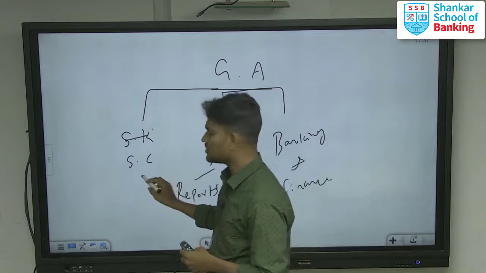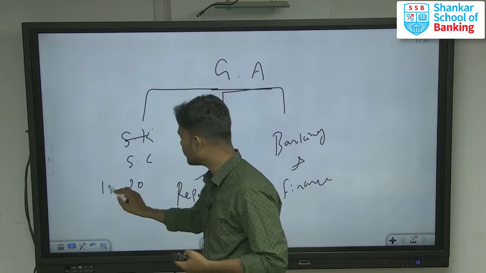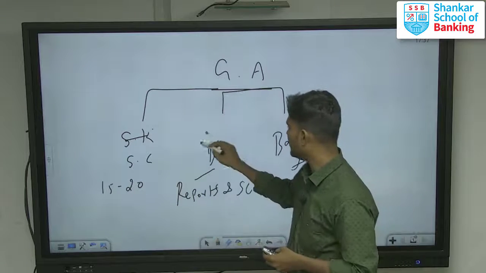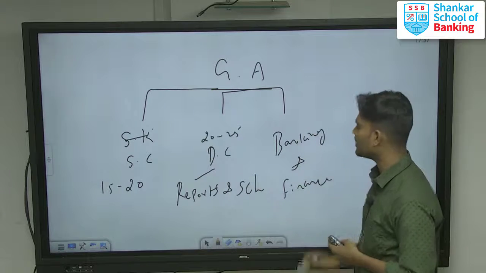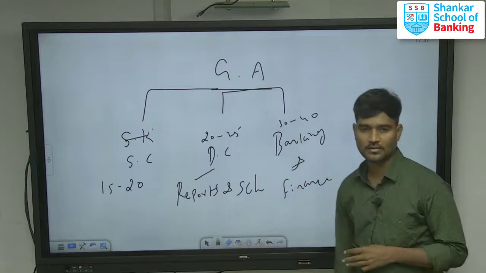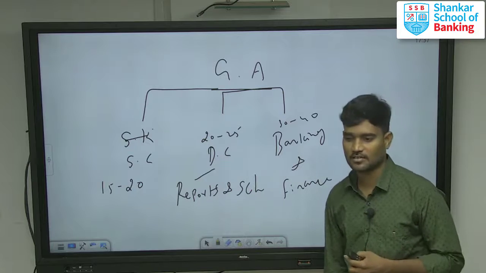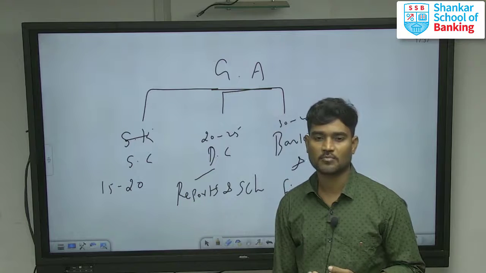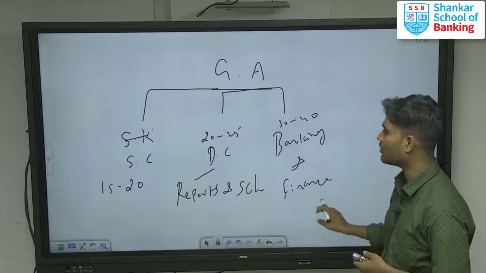In static current affairs, they ask a minimum of 15 to 20 questions. In dynamic GK, they may ask 20 to 25 questions. And in banking and industry, 30 to 40 questions. These are the questions asked frequently. Banking and special industry is very important, like RBI norms, monetary policies, and then reports and schemes from RBI policy making. Everything is very important.